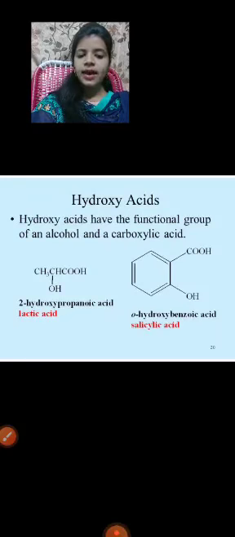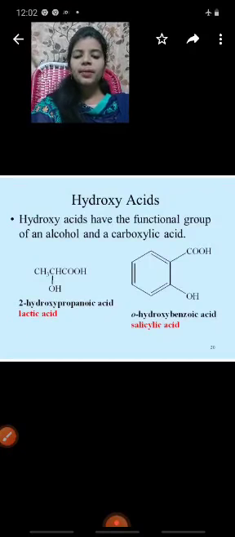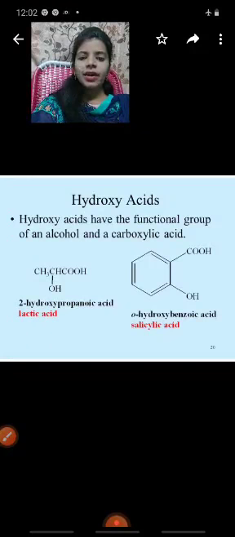Salicylic acid formula C7H6O3. Number of oxygens are 3. Number of hydrogens are 6. Number of carbons are 7. Here, lactic acid is also called 2-hydroxy propanoic acid. Okay, propanoic, nothing but number of carbons are 3. Okay, in the second position you have to write the OH group. Next one, salicylic acid, ortho-hydroxybenzoic acid.